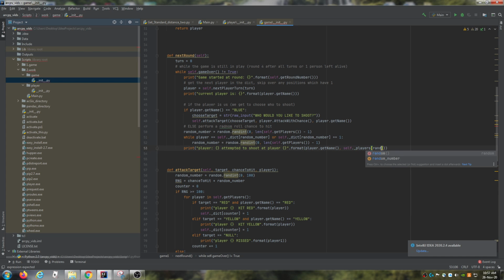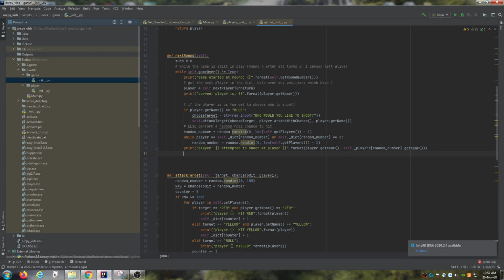I'm going to say that position dot get name. So the player, the get name, attempted to shoot at player. The player at that location get their name.